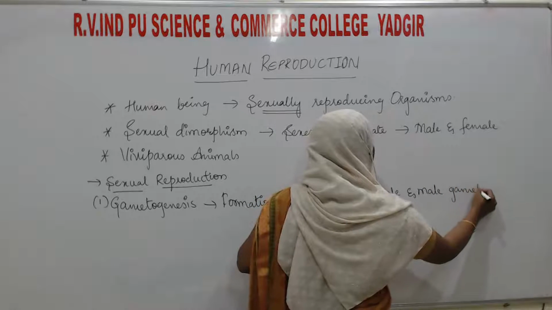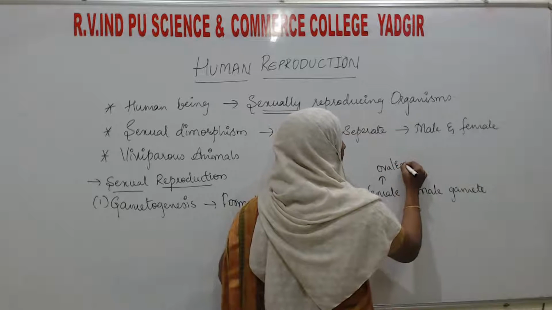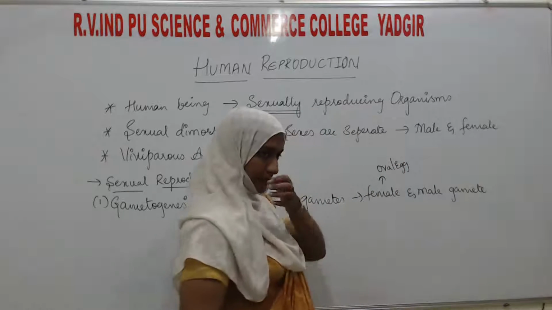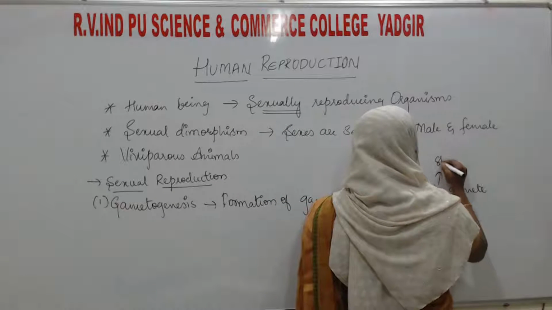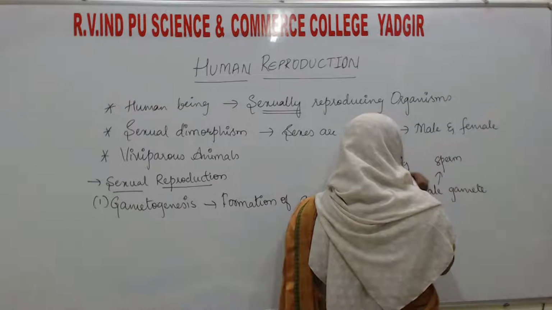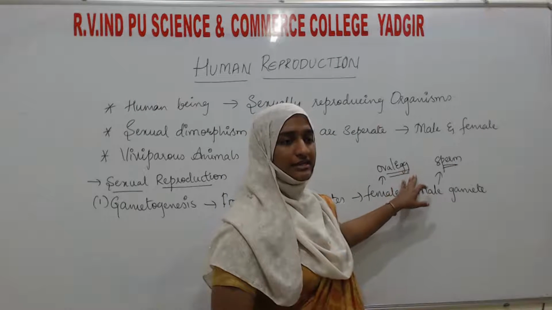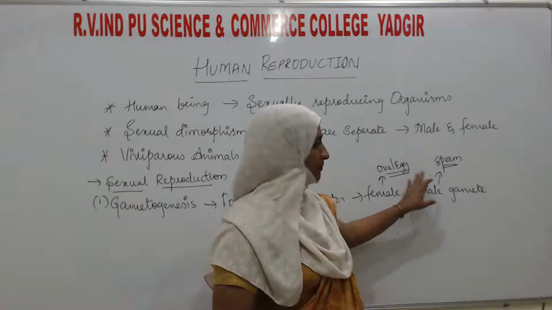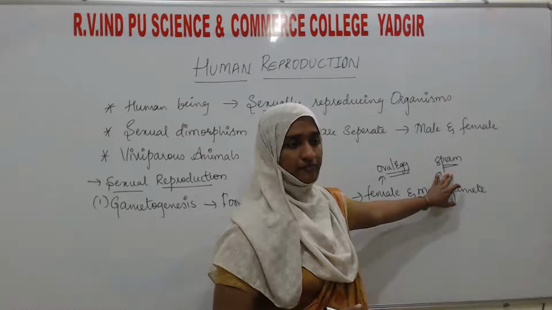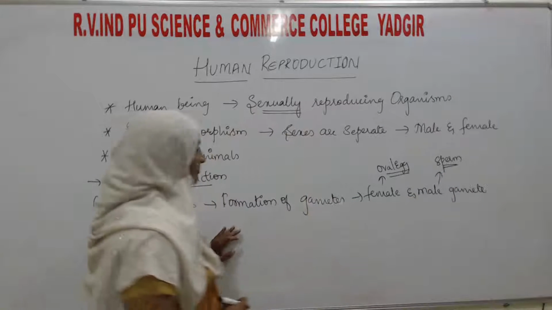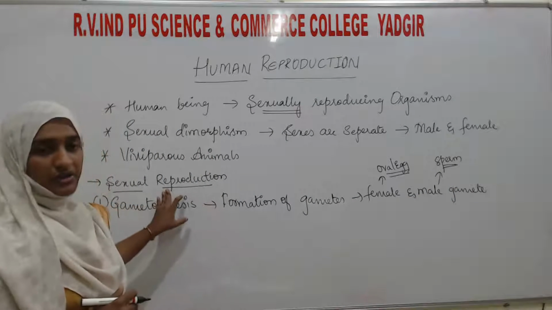What is the female gamete over here? That is the ova or egg. This you already had studied. And what is the male gamete? That is the sperm. In human beings, the female gamete is the ova, or else we can also call it the egg. In human beings, the male gamete is the sperm. This is the first process or first event in sexual reproduction.